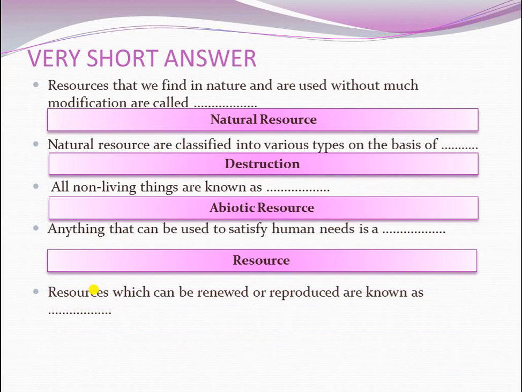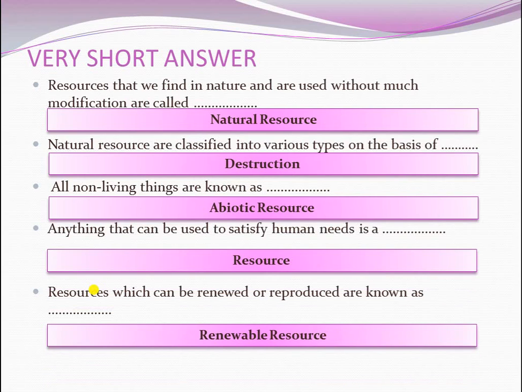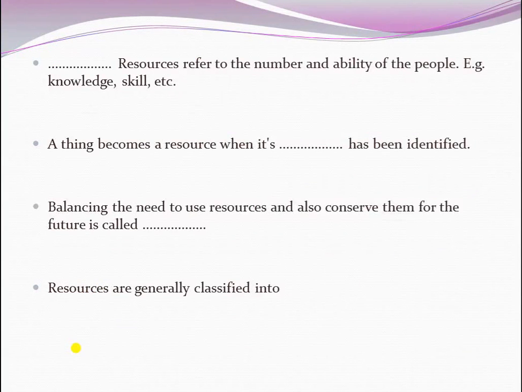Resources which can be renewed or reproduced are known as dash. The answer, renewable resources. Next, dash resources refer to the number and ability of the people. Example, knowledge, skill, etc. The answer, human resources.